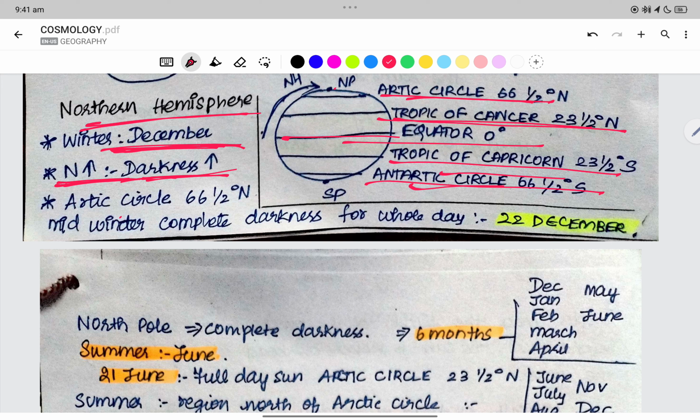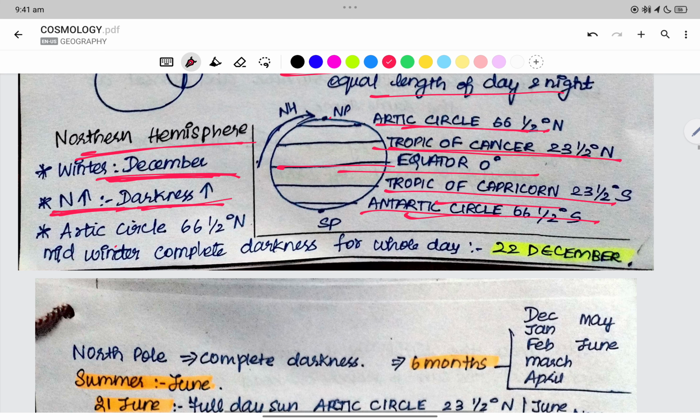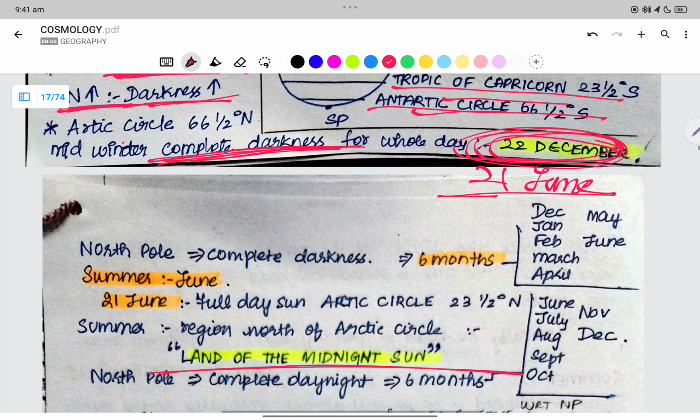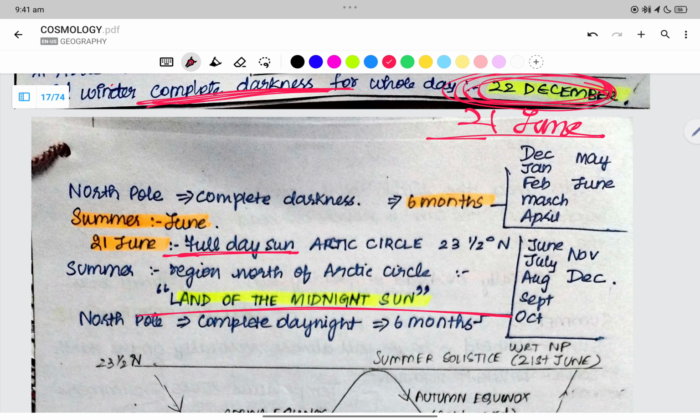So above the Arctic Circle, that is 66 and a half degree, we have complete darkness. Entire above 66 and a half degree, this entire space is darkness. It is on 22nd December, and on 21st June we have complete brightness, and this is called the land of midnight sun. Even at midnight it is having sun.